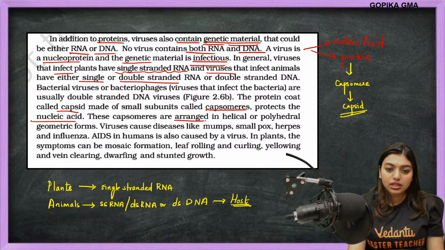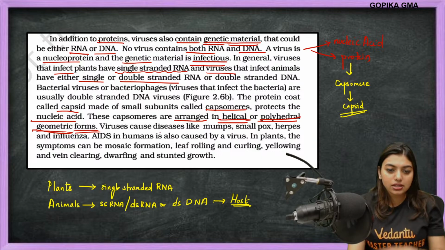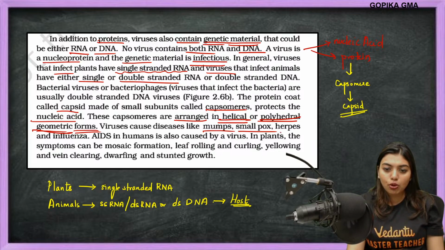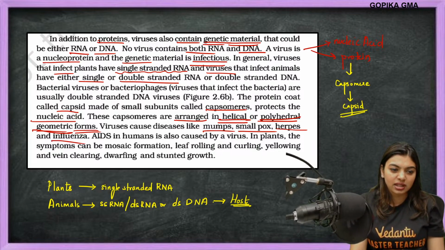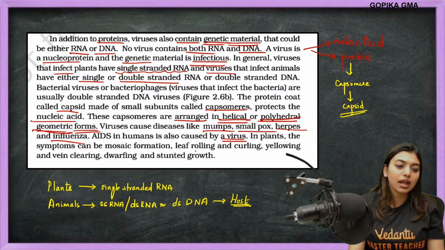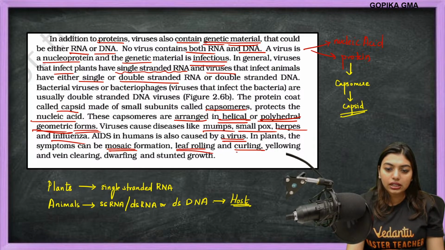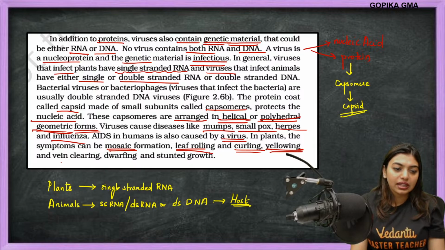Now these capsomeres are arranged in helical or polyhedral geometric forms. Viruses cause diseases like mumps, smallpox, herpes, influenza. AIDS in humans is also caused by a virus. In plants, the symptoms can be mosaic formation, leaf rolling, curling, yellowing, vein clearing, dwarfing, and stunted growth.